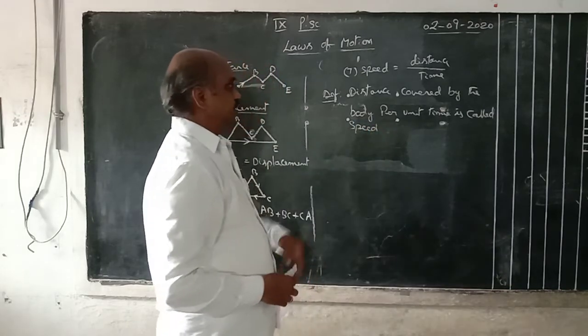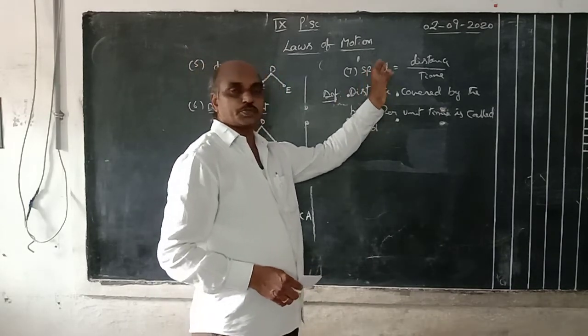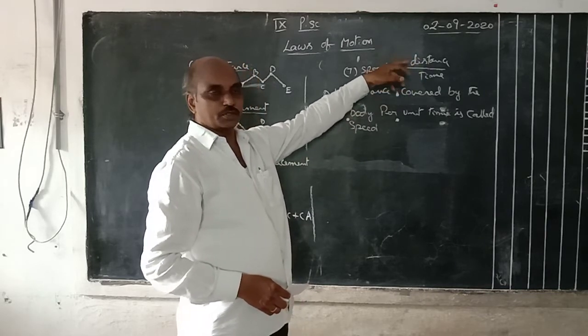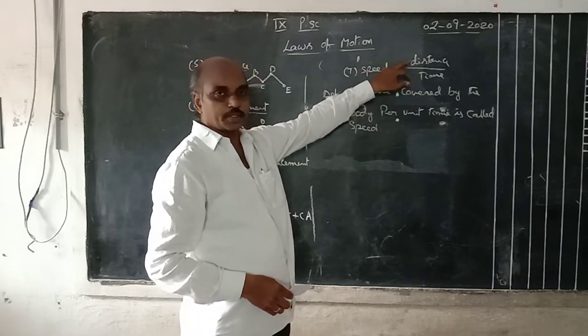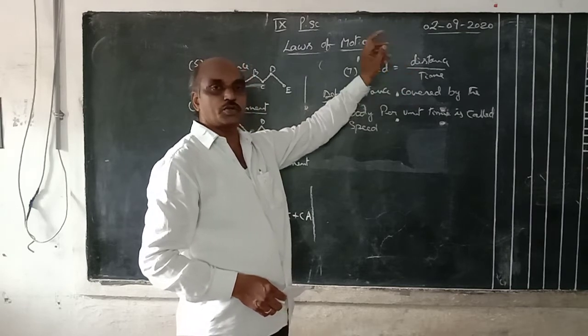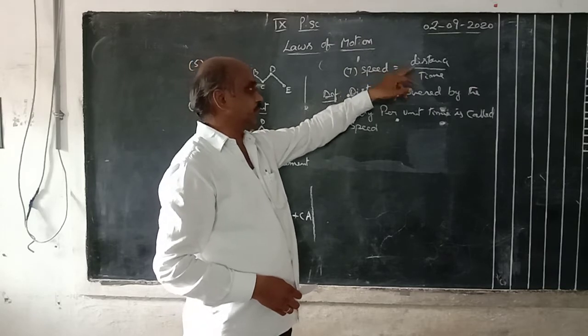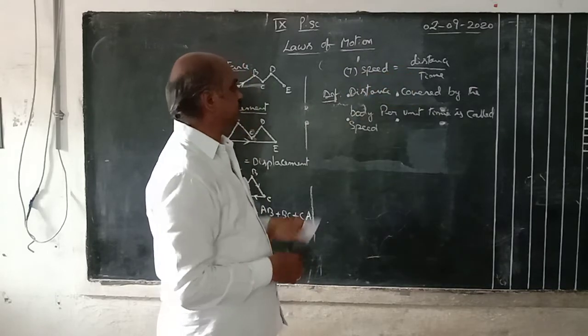For the definition, very simple. Remember this formula: speed is equal to distance by time. Here, the definition means the total distance covered by the body, denominator 1 unit time, 1 second. Total distance covered by the body per unit time is called speed.